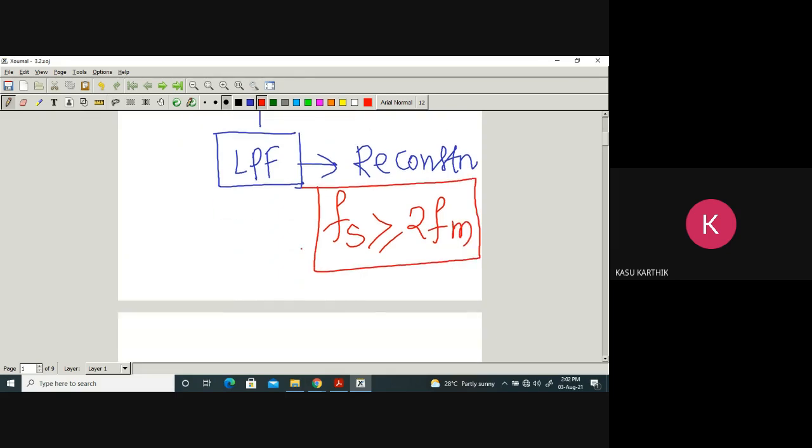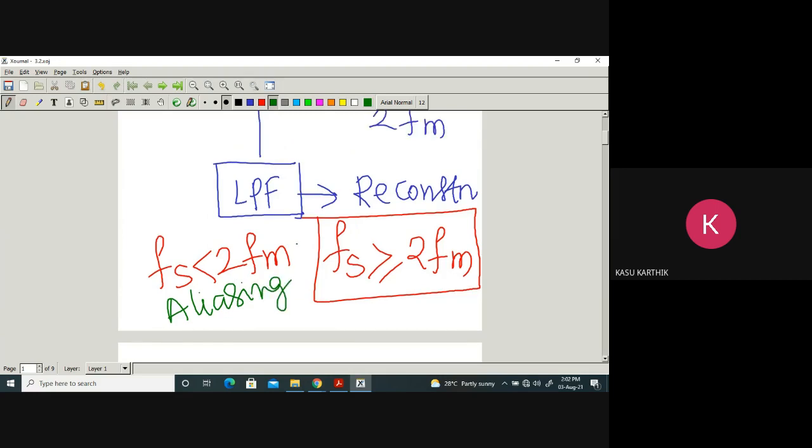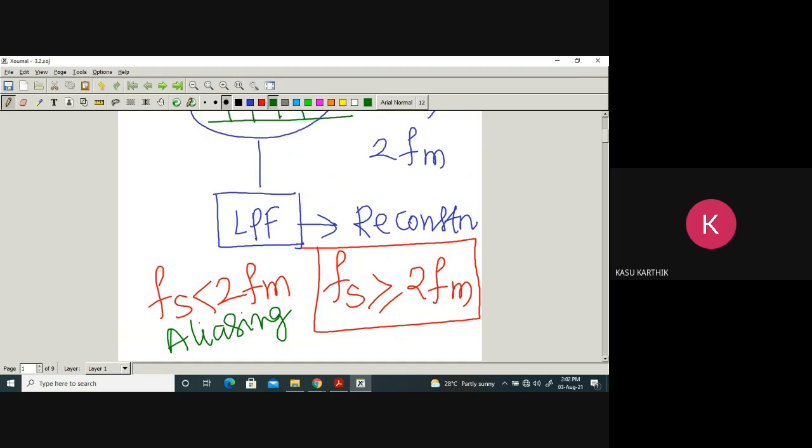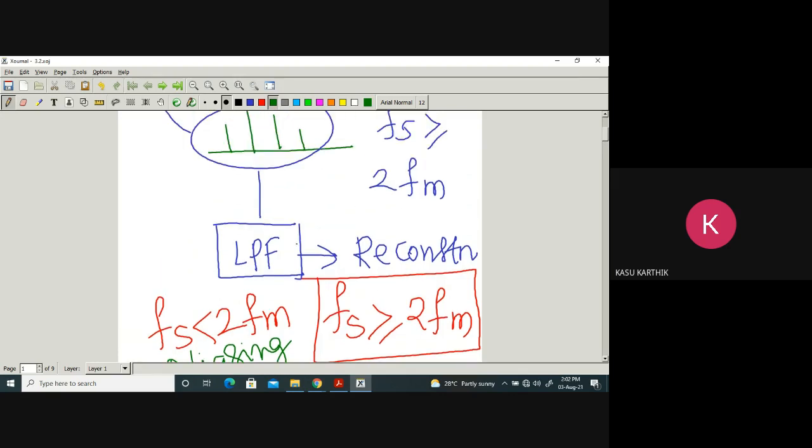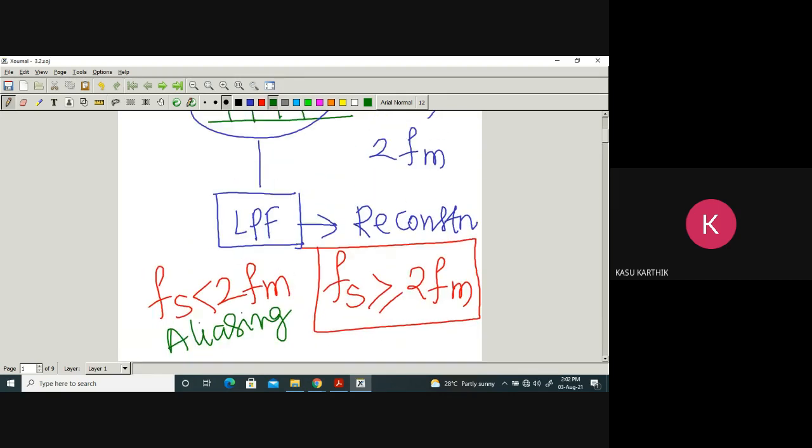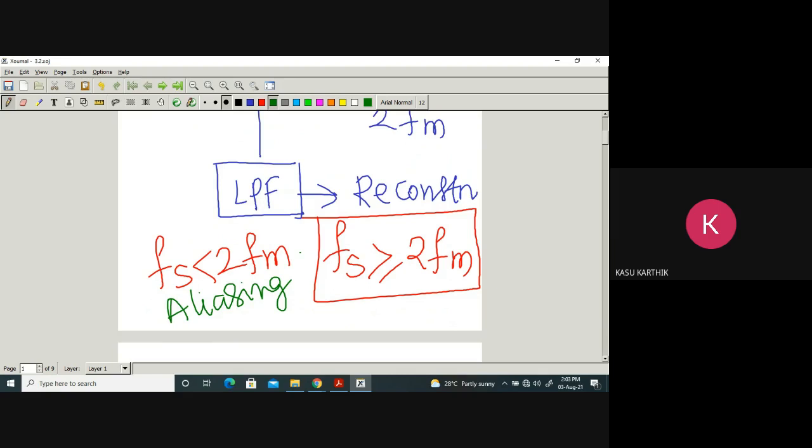Suppose the reverse happens. If Fs is less than 2 FM, it is called the aliasing effect. What is aliasing? Overlapping of the copies of the original spectrum. The copies of the spectrum will overlap. I explained everything in the last class, and I have shared the video. You just go through it. Anyway, you might be knowing the sampling things already.